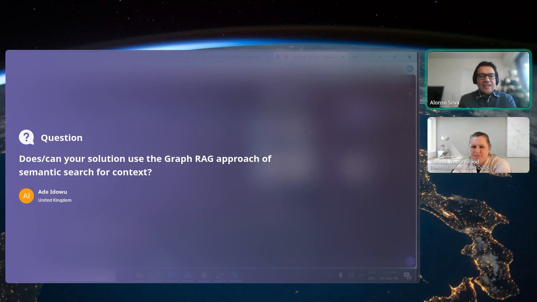Exactly. To be honest, I'm going to promote my PyData presentation, in which I gave a talk on enhancing RAG with GraphRAG. And basically, yes, in that particular presentation I use GraphRAG.